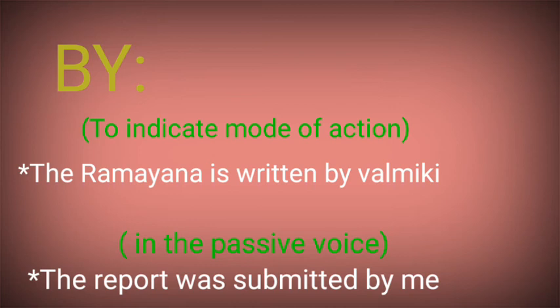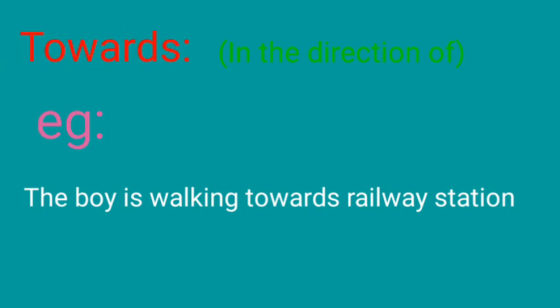Preposition by. We have to use the preposition by to indicate the mode of action. Example, the Ramayana is written by Valmiki, and in the passive voice. Example, the report was submitted by me. Towards. It means in the direction of. Example, the boy is walking towards the railway station.